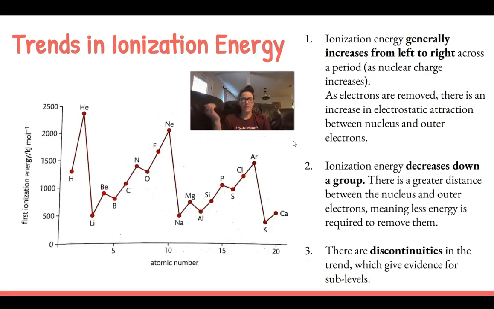Then there are discontinuities in the trend going across a period, going from left to right. These give evidence for the existence of energy levels as well as for sublevels in the atom, and we're going to talk about that. So you can see here, going from left to right, generally the trend is increasing, right? But you see this break here, especially between beryllium and boron, between nitrogen and oxygen. You see a break between magnesium and aluminum, phosphorus and sulfur, and we're going to go over that in a second.